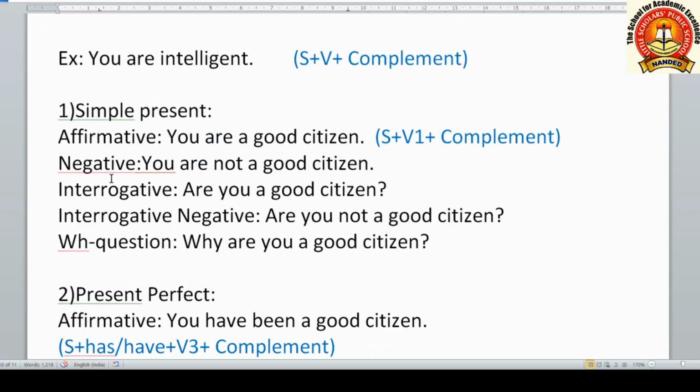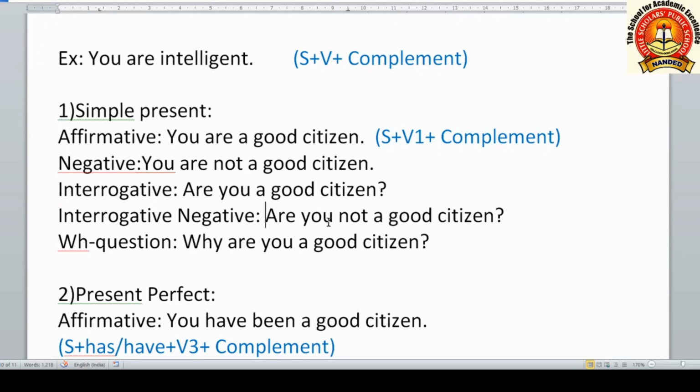This is a state of being that we are seeing here. Now let us see how to use such static verbs in all the tenses. First, simple present, affirmative sentence, you are a good citizen. Subject you, V1 form are, complement a good citizen. Negative form, you are not a good citizen. Interrogative form, are you a good citizen?